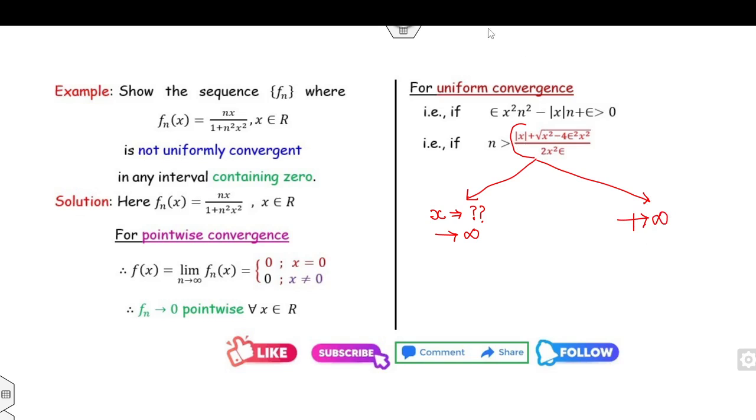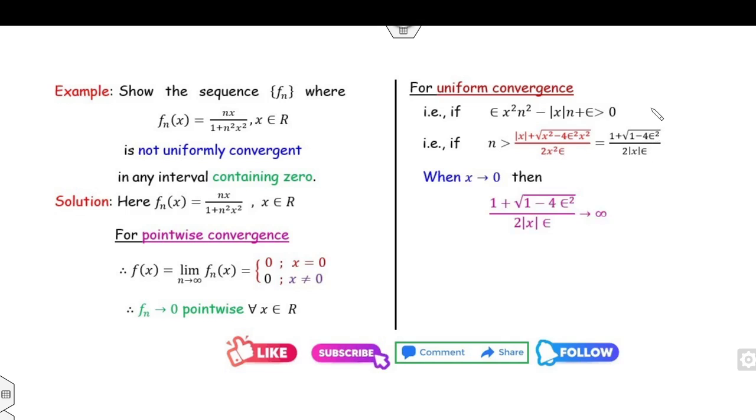So can you find the value of x from the domain so that this becomes infinity? Yes, clearly, whenever x approaches 0, because x is in the denominator, you can see this value will go to infinity.